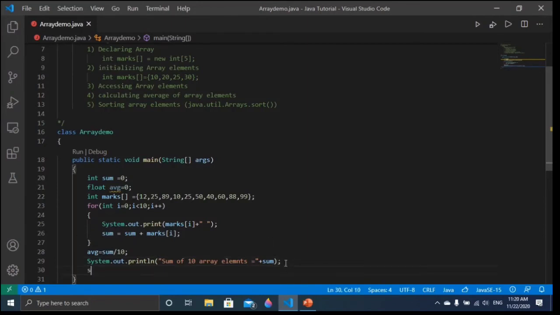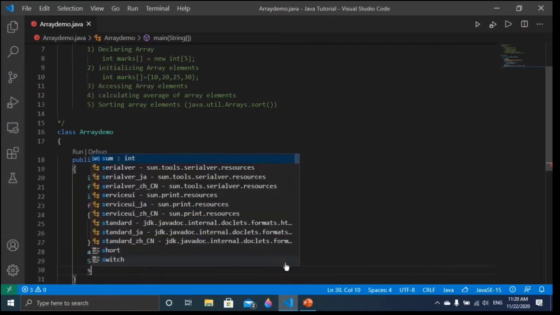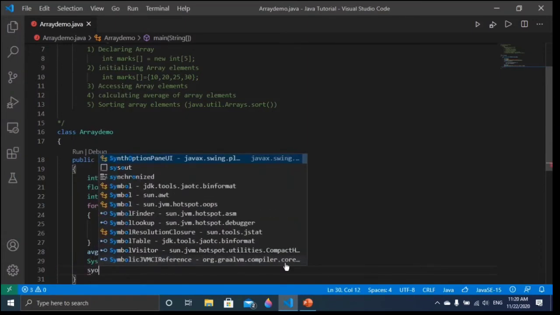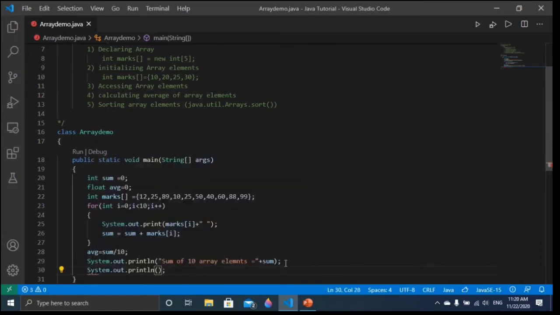I will write sysout and here I will write average of 10 array elements is equal to, and here plus I will give avg.